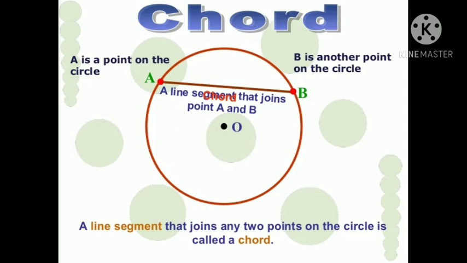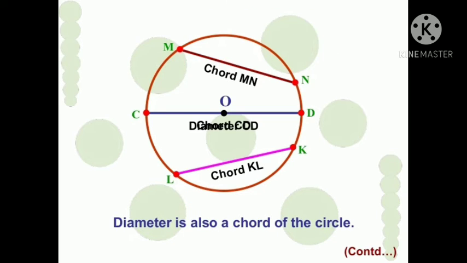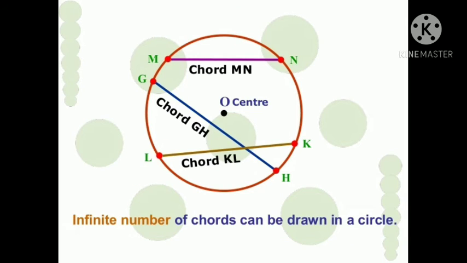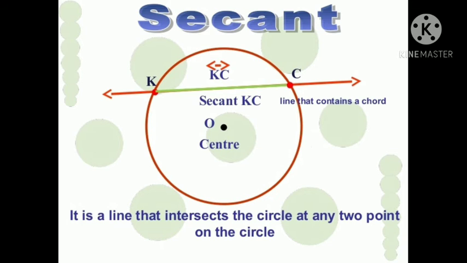Chord. A line segment that joins any two points on the circle is called a chord. AB is the chord of the circle. Diameter is also a chord of the circle. In this figure, we can see diameter is the longest chord. We can draw an infinite number of chords in a circle.